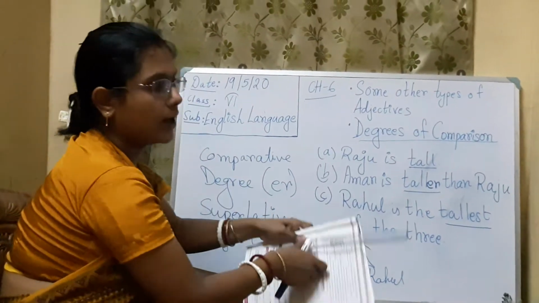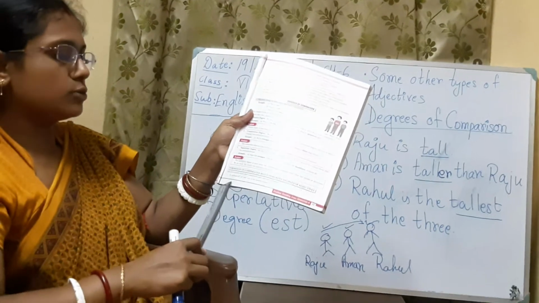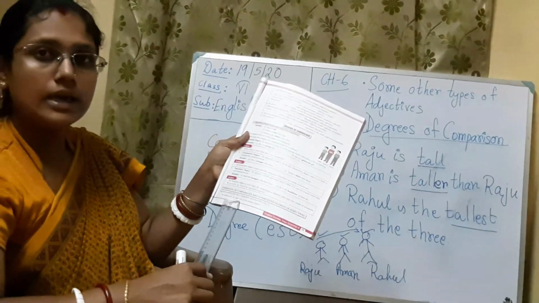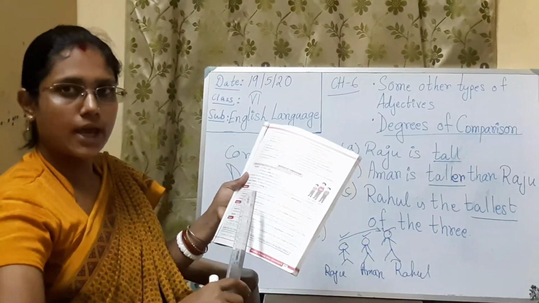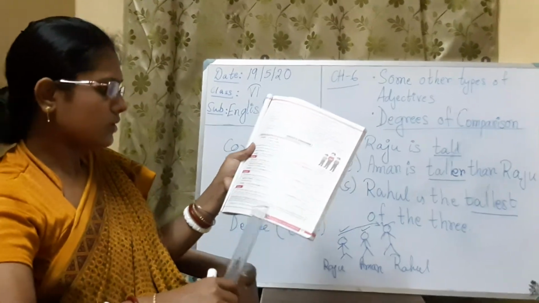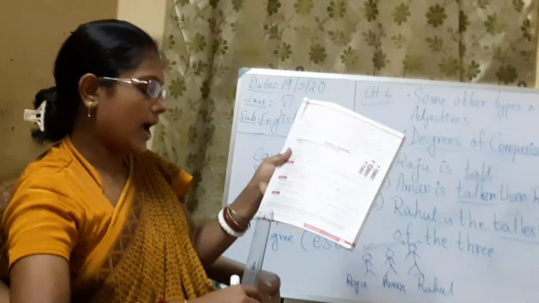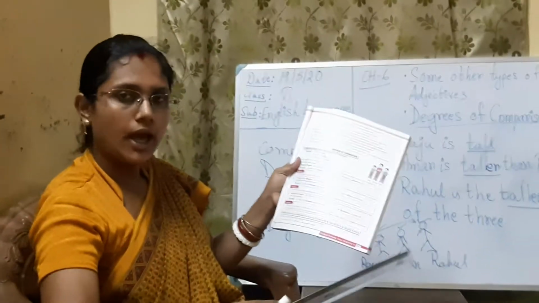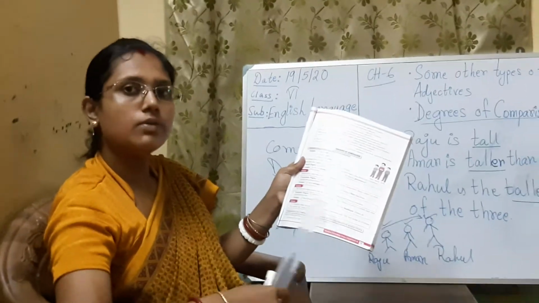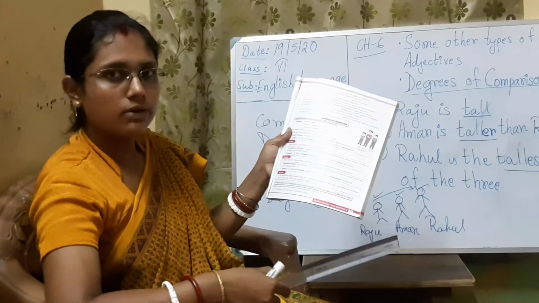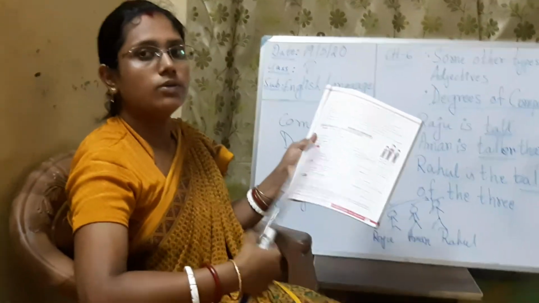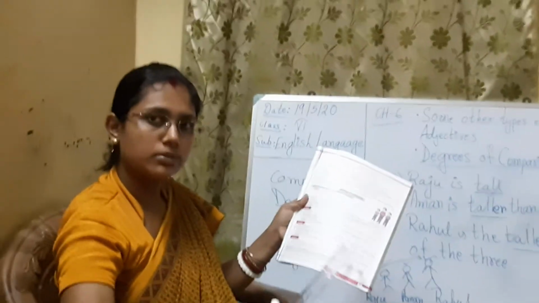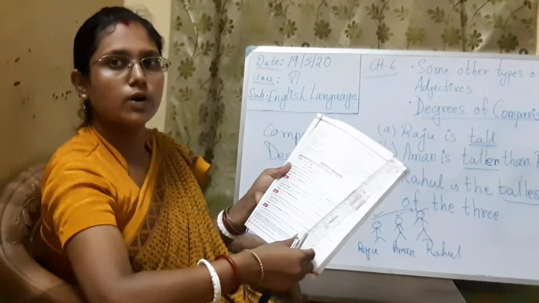So for comparative degree we use ER, and for superlative degree we add EST to the positive degree. Whichever positive degree adjective is there, like strong, brave, okay, tall, to that we are adding ER to form the comparative and EST. Is it clear? So whenever we want to change the positive degree into comparative or superlative, how will we change? You have to use ER to form the comparative and EST to form the superlative.